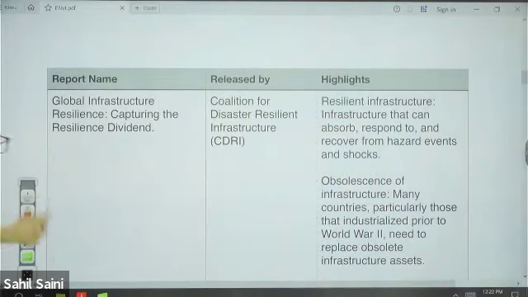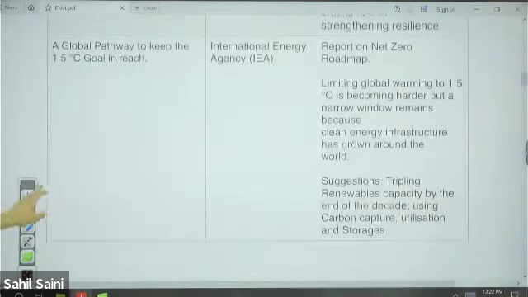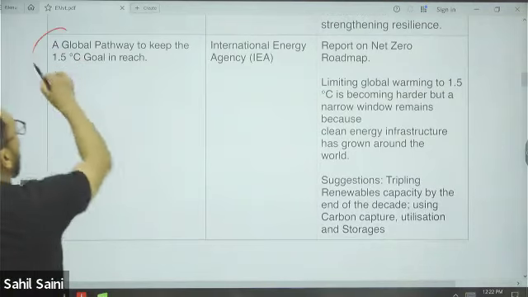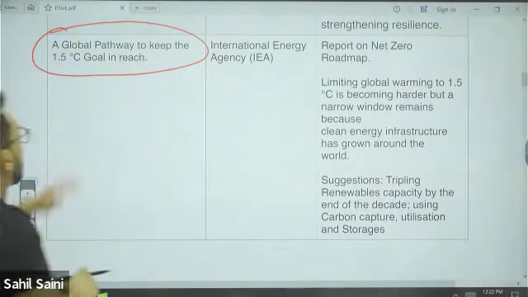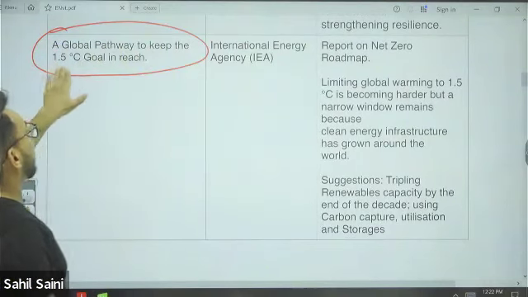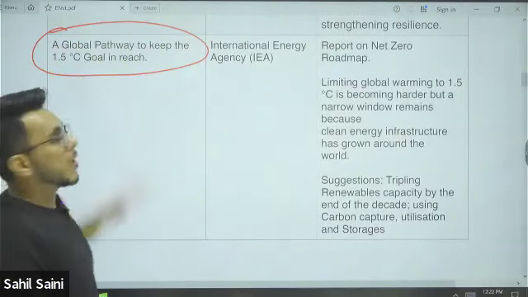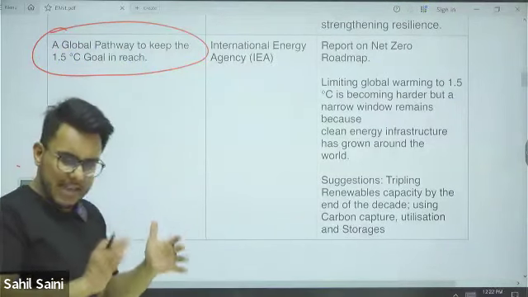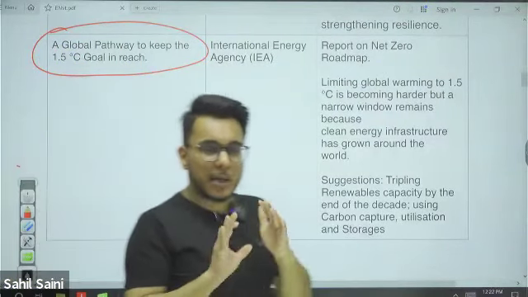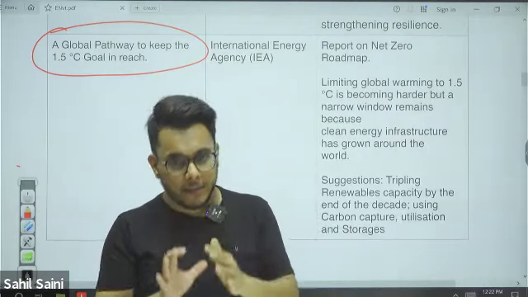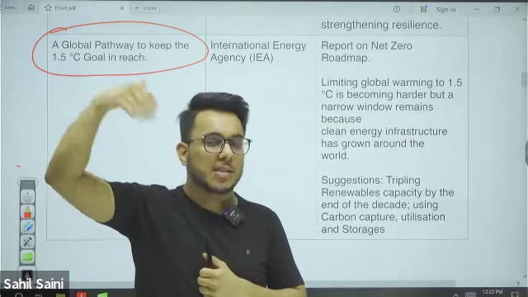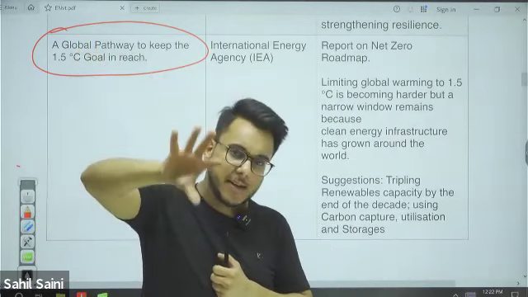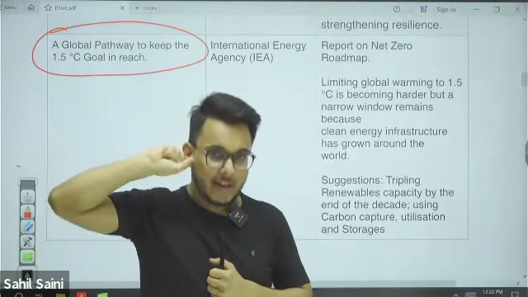Now, moving on to the next one. Global Pathway Report. Global pathway to keep the 1.5 degree Celsius goal in reach. If you remember yesterday's class, I explained that in the Paris Agreement 2015, we took the goal that we'll try to ensure that temperature does not rise beyond 2 degrees Celsius, and if possible, not beyond 1.5 degrees Celsius.